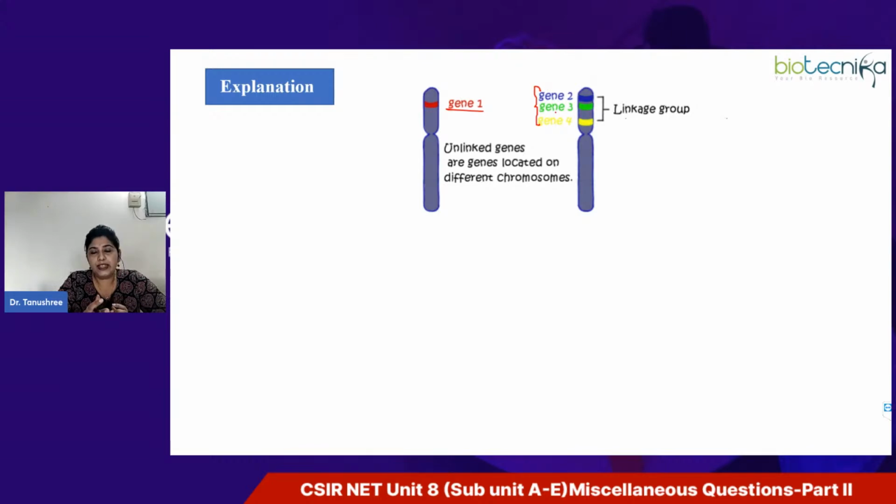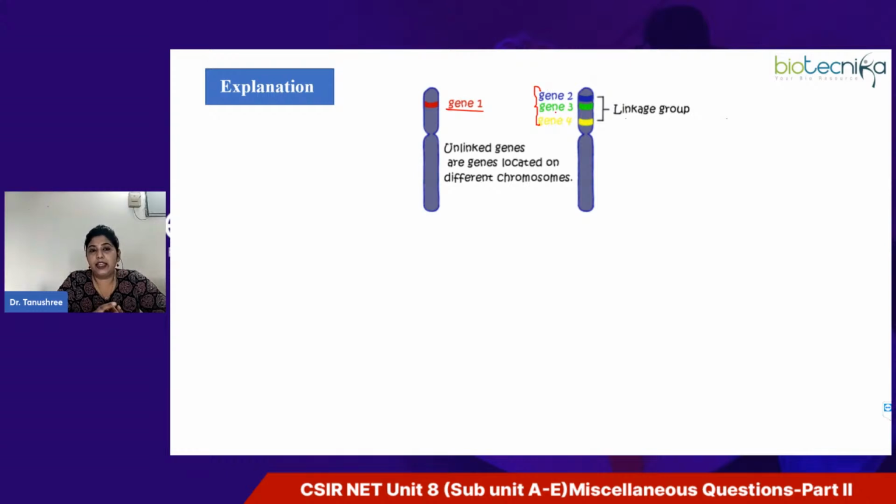You can also define it as a set of genes at different loci, that is at different locations on the same chromosome, that except for crossing over tend to act as a single pair of genes in meiosis, instead of undergoing independent assortment.